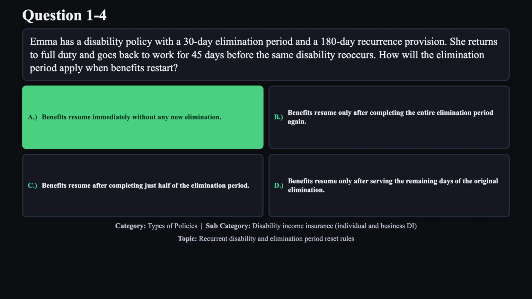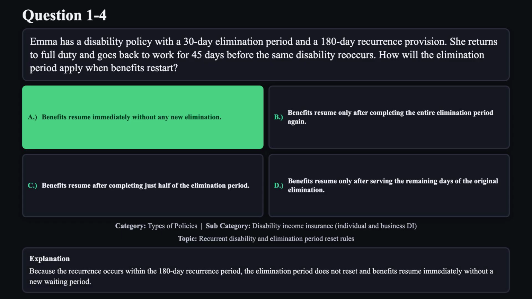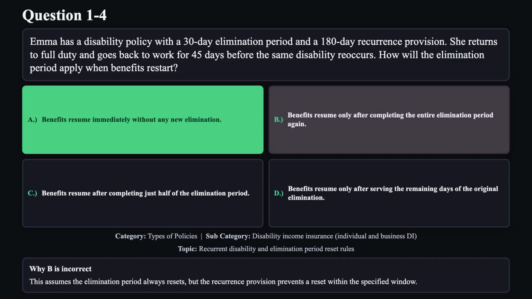The correct answer is A. Because the recurrence occurs within the 180-day recurrence period, the elimination period does not reset and benefits resume immediately without a new waiting period. Reason B is not correct. This assumes the elimination period always resets, but the recurrence provision prevents a reset within the specified window.